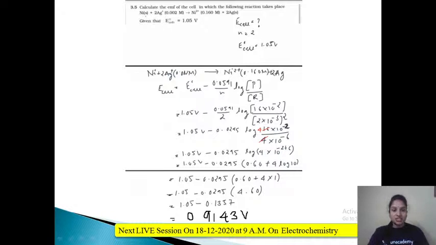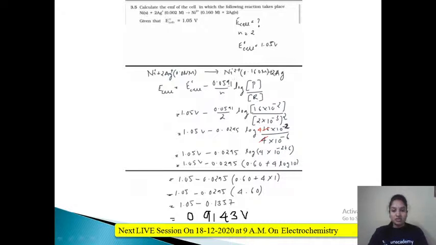And if you see in this reaction, how many electron changes are happening? Nickel is getting converted into nickel 2 plus. That means 2 electron changes are happening. Therefore, your n value would be equal to 2. Next step, write down the reaction which is given in the question. And you know the formula: E cell is equal to E naught cell minus 0.0591 upon n log of product upon reactant.